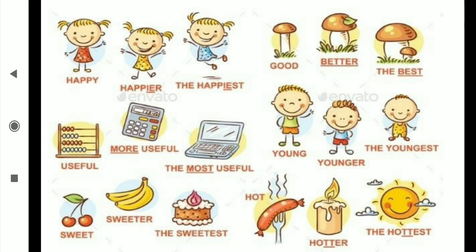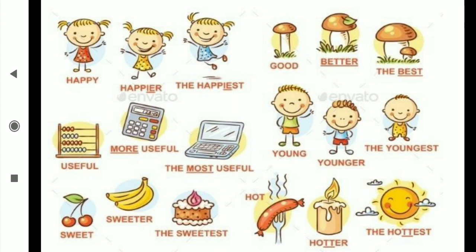Good, better, the best. Young, younger, the youngest. Sweet, sweeter, the sweetest. Hot, hotter, the hottest. Now, how do we identify the superlative degree? It comes with the est form, and before the est form what compulsorily comes? The. Then how do we identify the comparative degree? In the comparative degree, after the er form, than always comes. Better than, younger than, hotter than, more useful than, happier than, sweeter than.